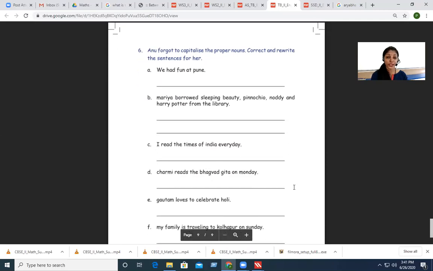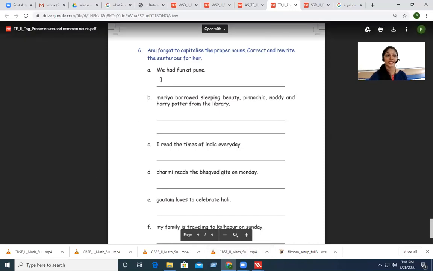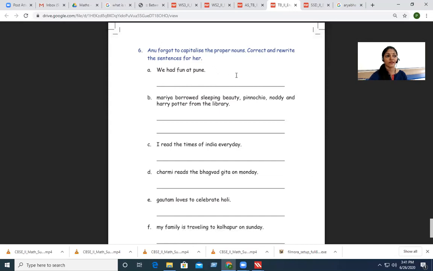So what should we do here? Shall I read it for you? Anu forgot to capitalize the proper nouns. We have learned that we have to capitalize the proper nouns, right? So Anu forgot to do that. Now what you have to do? Correct and rewrite the sentence for her. She has written the sentence here. We had fun at Pune, and many other sentences. But she has forgotten to capitalize the proper noun. So first you have to identify the proper noun and then capitalize the first letter.